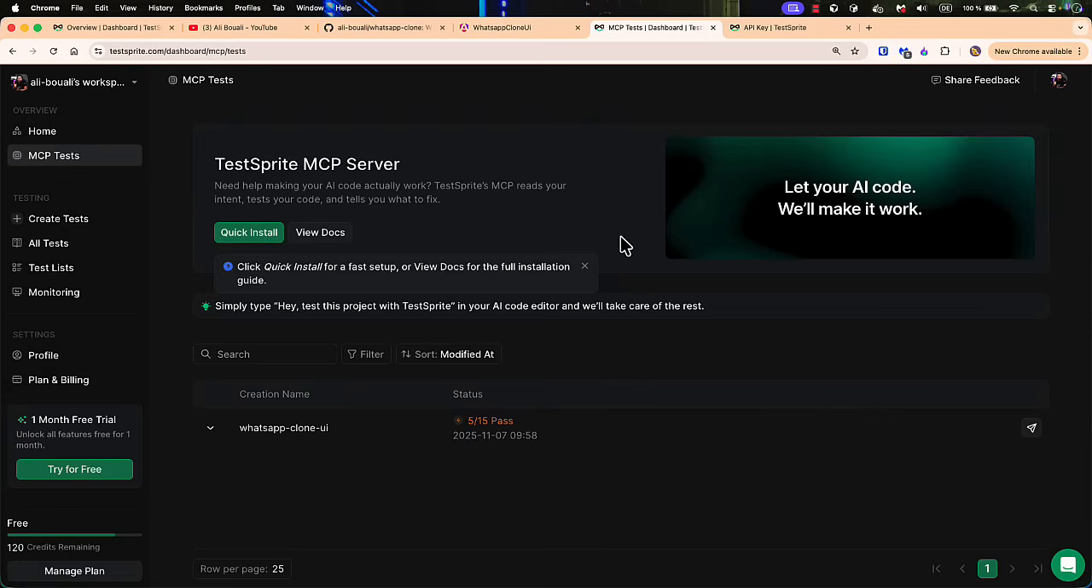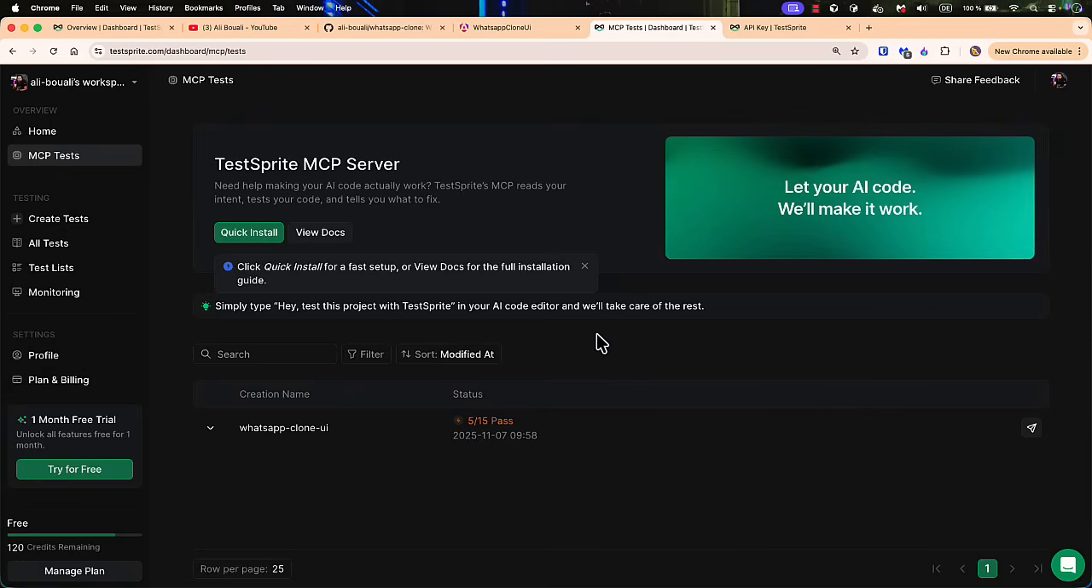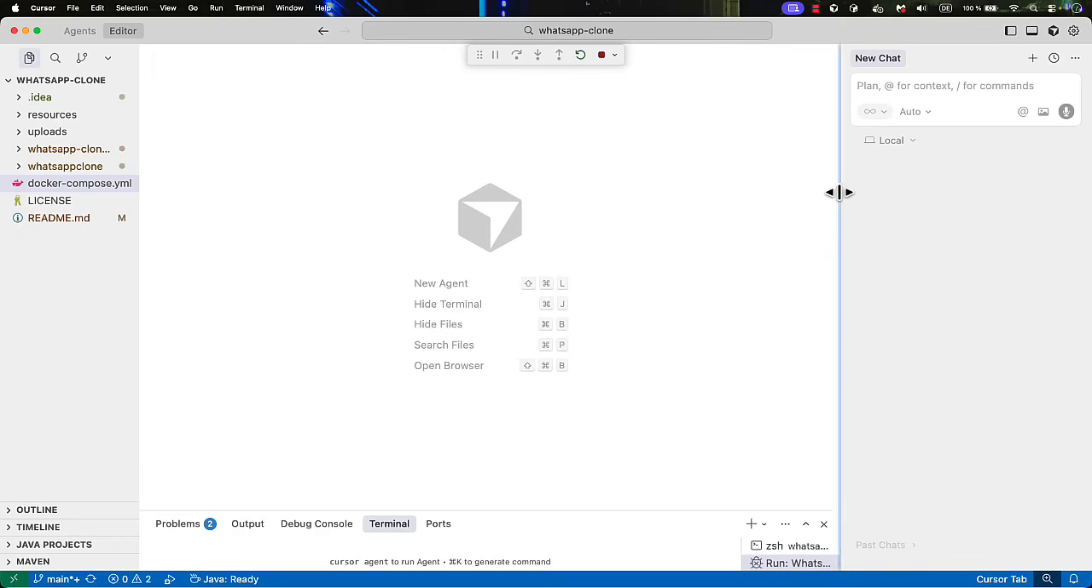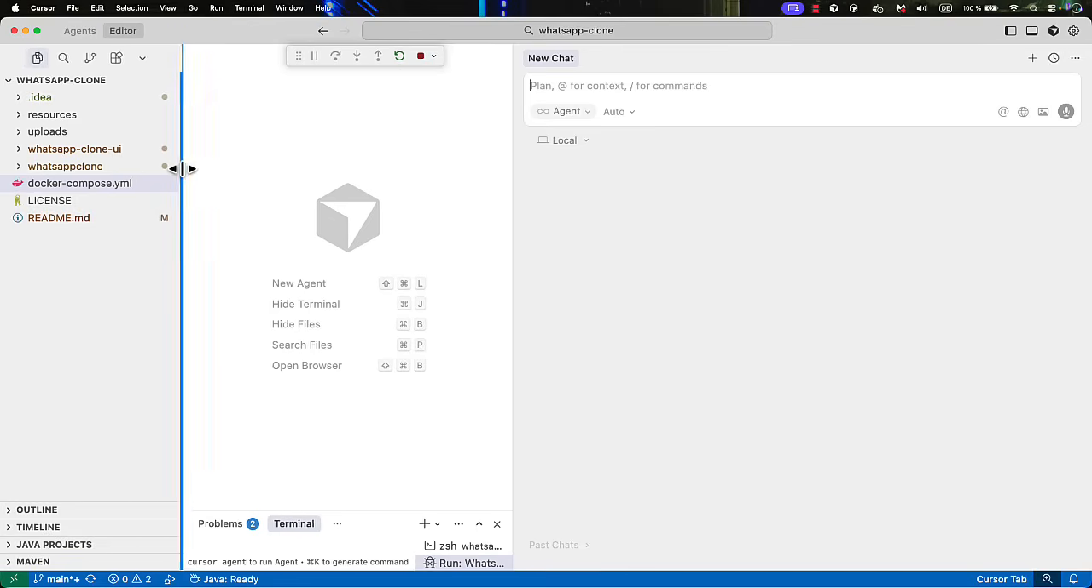Now we have everything up and ready. So now we can just go ahead and start testing our application. So now let me close this one, and I'm going to make this one a little bit bigger. So this is for executing my backend application. So now I want to test my UI.